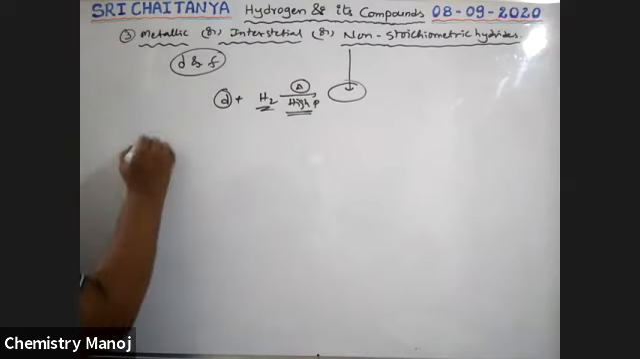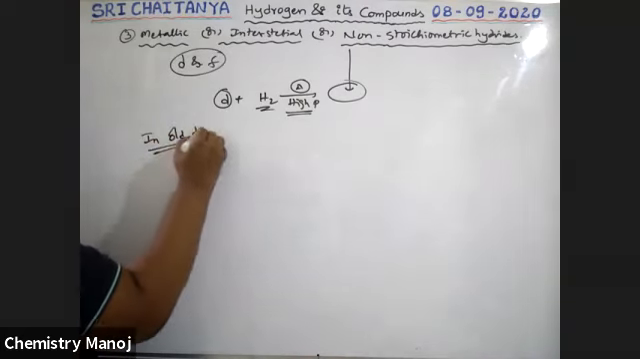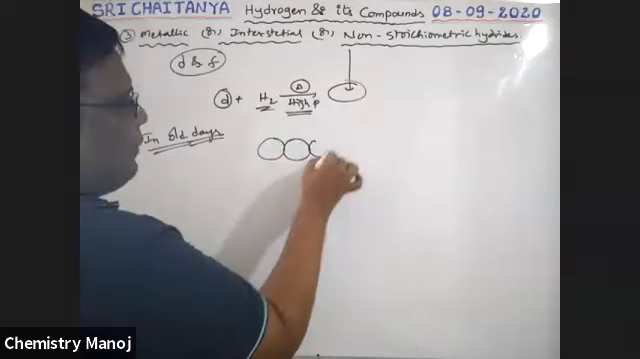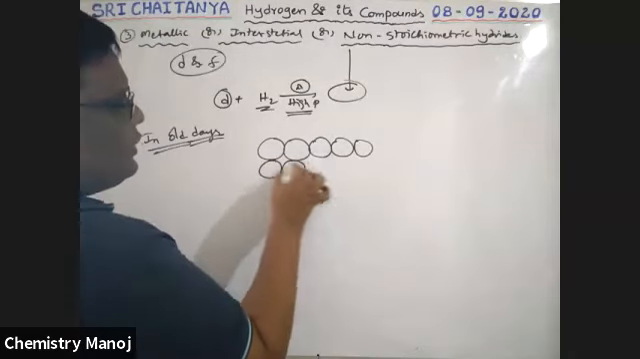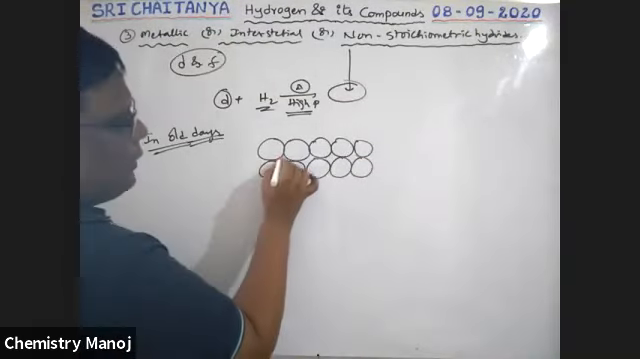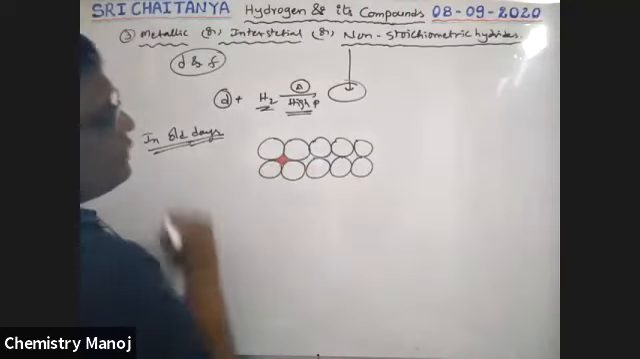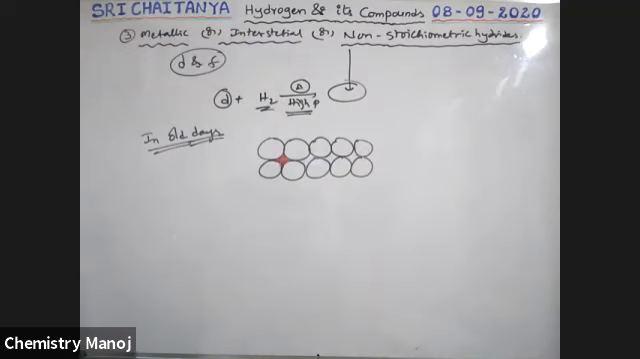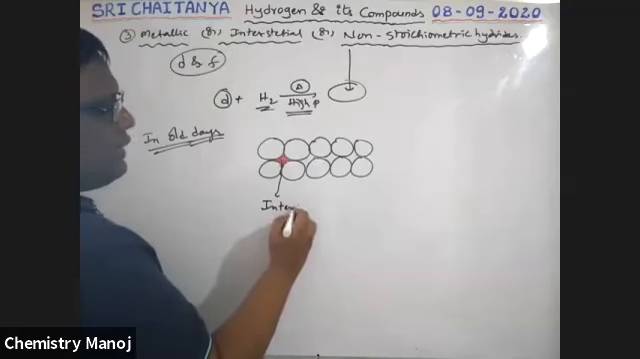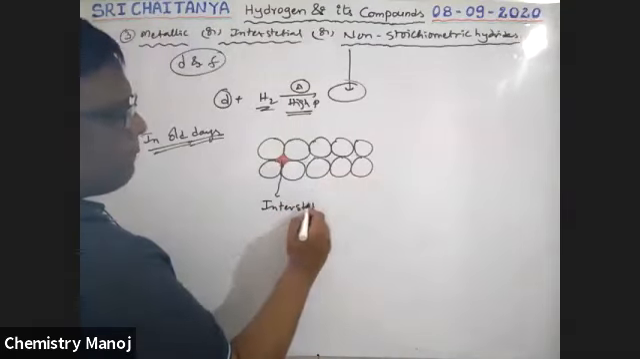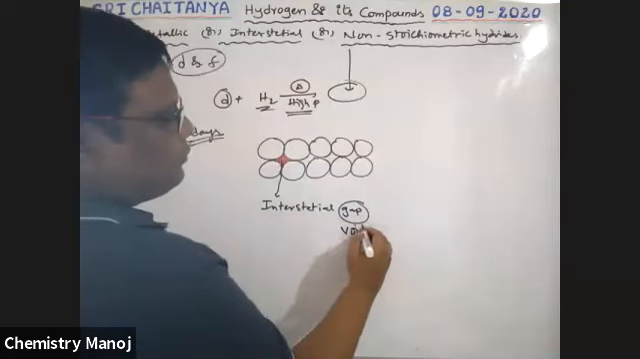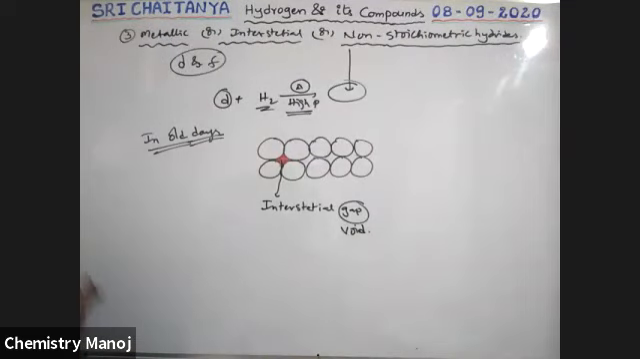Now, in old days, scientists felt that, see here, these are our d block metals. Metal atoms are arranged side by side. This is the arrangement of our metal atoms. See here, this is the gap between atom and atom. This gap is called the interstitial gap. Sometimes it is also called a void, interstitial void or interstitial gap.